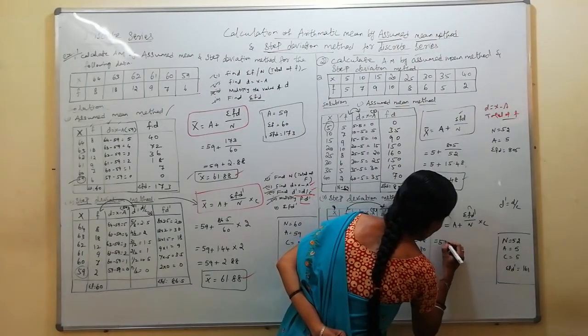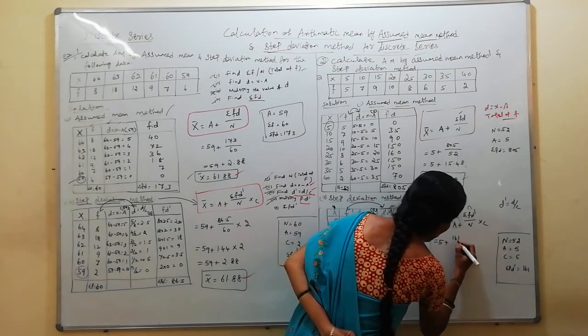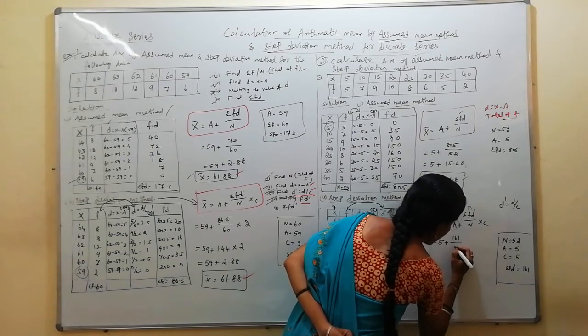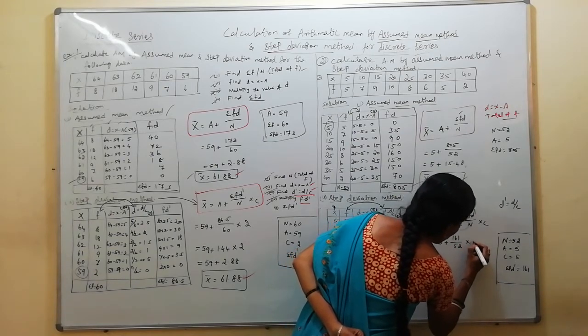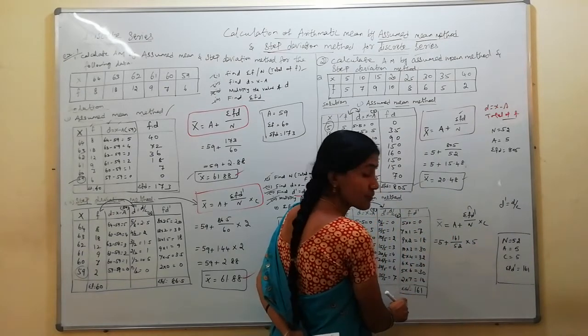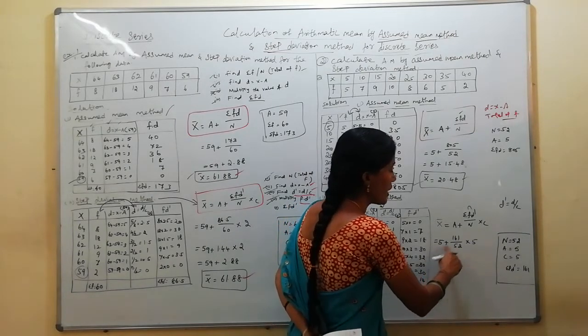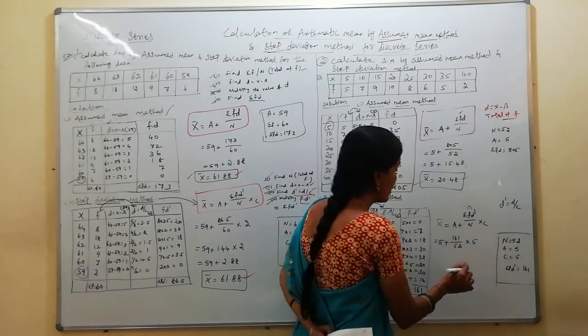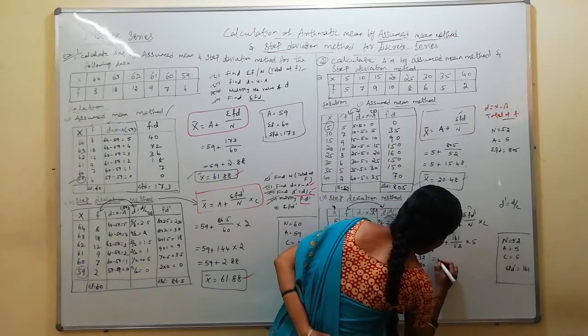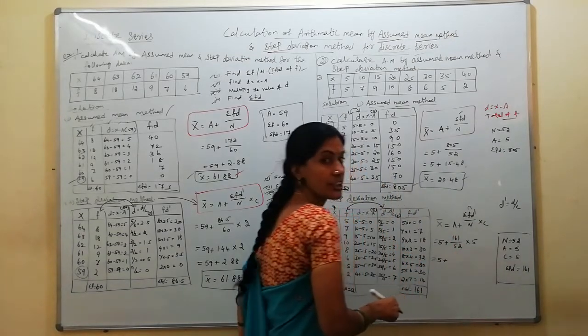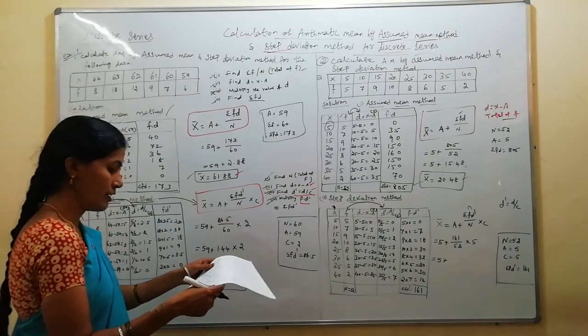Okay, 5 plus 161 divided by 52 into 5. 161 is sigma f d dash, 52 is n, 5 is the assumed value, 5 is the common factor. So the next procedure: 5 plus first the division, 161 divided by 52.